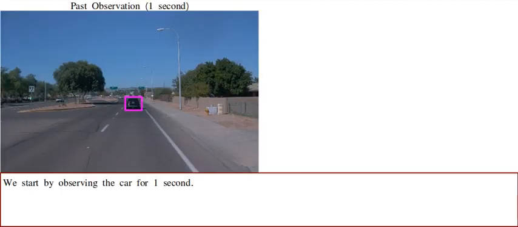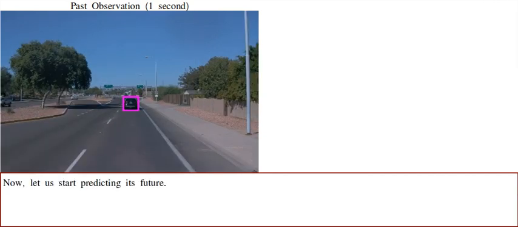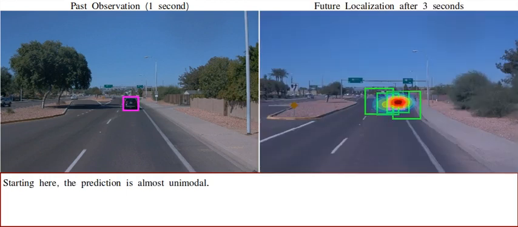On the left, we observe the scene for 1 second. Here the car is driving in front of the Ego car. On the right, we see the future localization of the car after 3 seconds predicted by our method. We show the green boxes for the components of the mixture distribution, the heat map for the distribution of each mode, and the pink box for the ground truth.